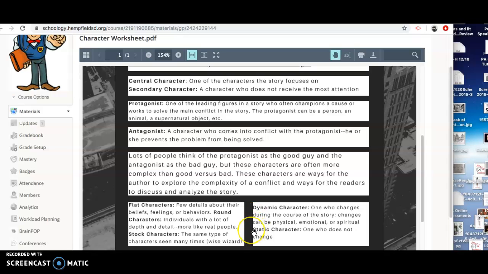Versus static characters, who do not change by the end of the story. They remain the same. They don't learn anything. They don't grow at all.